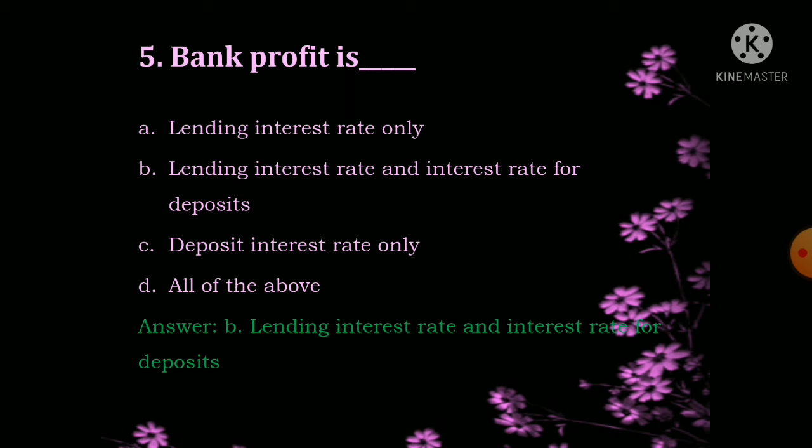It is inclusive of both, that is they will lend the money on the basis of interest as well as they will provide the interest on the deposits. They will take the money in terms of deposit from the people and provide a certain amount as interest, and they will repay the money on the demand of the consumers.